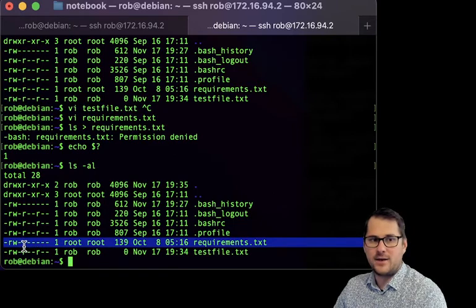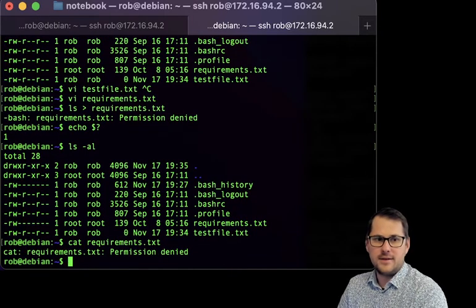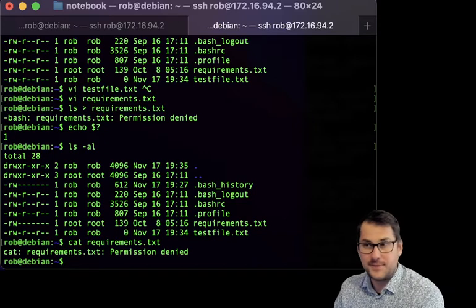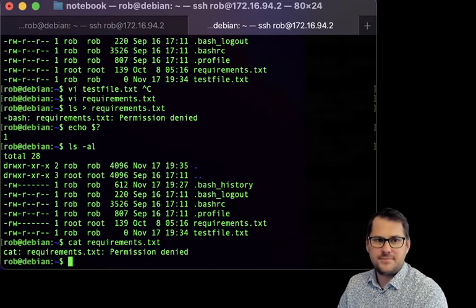Requirements.txt is read-write only for the owner, which is root, and no one else has anything. So if I try to open this, let's try to cat it. It says permission denied. That's exactly what we want. And that's great.